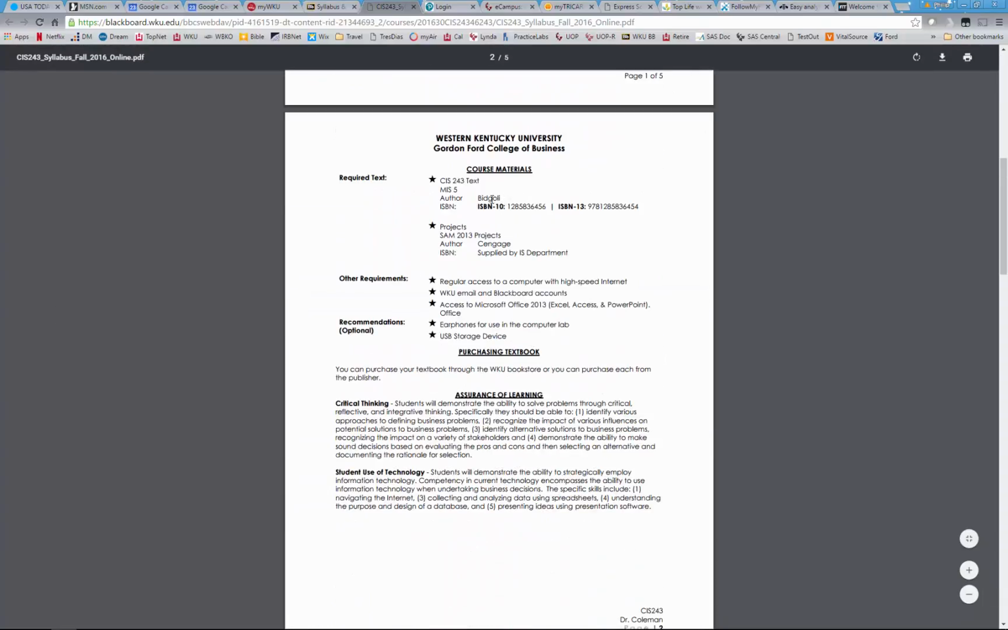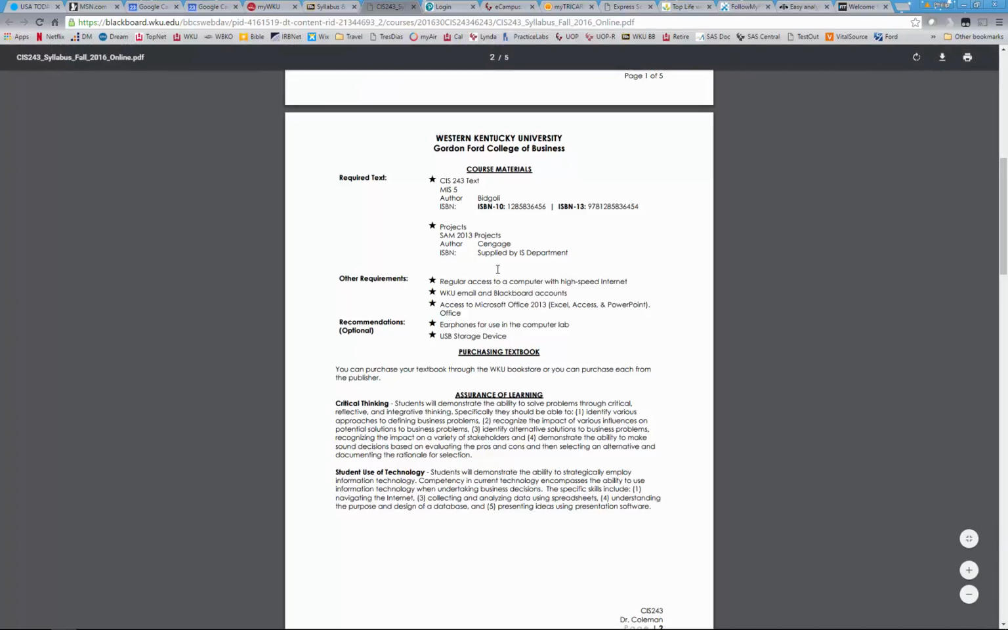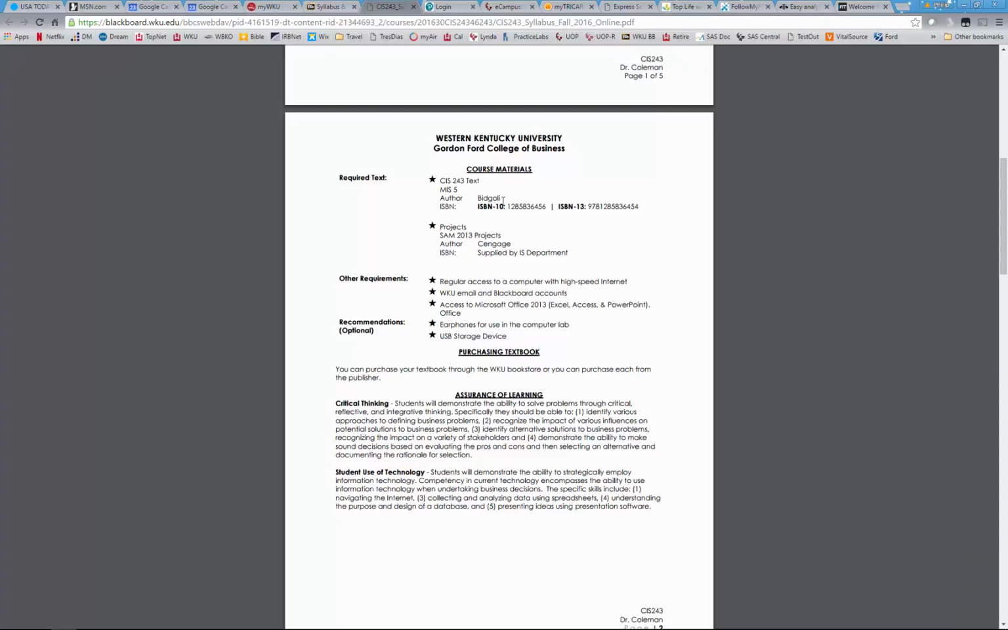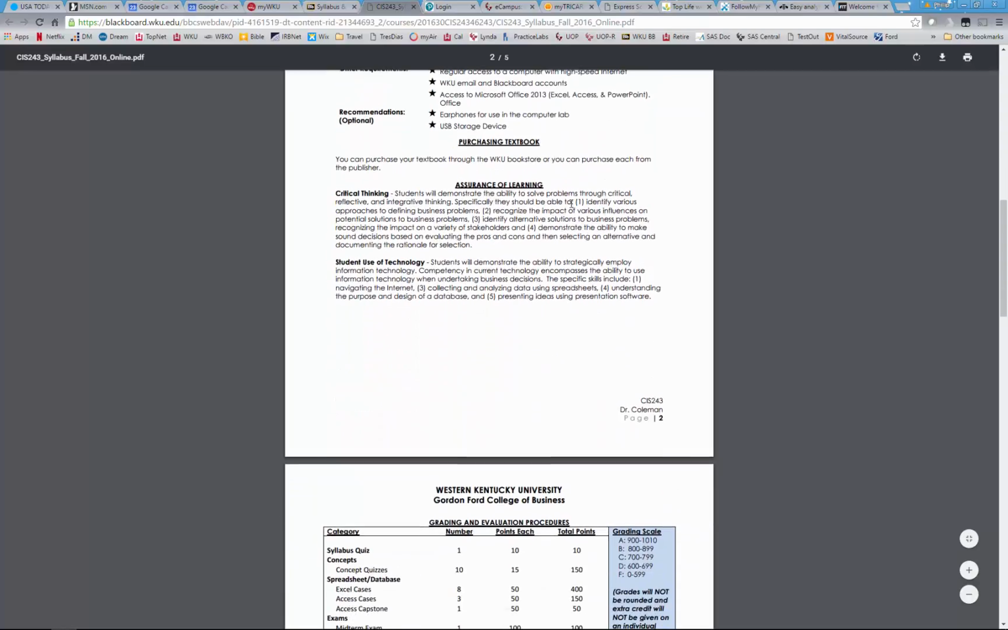The book that we're using is a Bedgoli. You can use any version you can get. I didn't look at the ISBN, and this is probably the last version, but you can get a more current version from the bookstore, and you shouldn't have a minute's worth of trouble with that. We'll be using SAM 2013. The department is buying SAM for you all, and then you're buying your book. Here are the other requirements that you need.